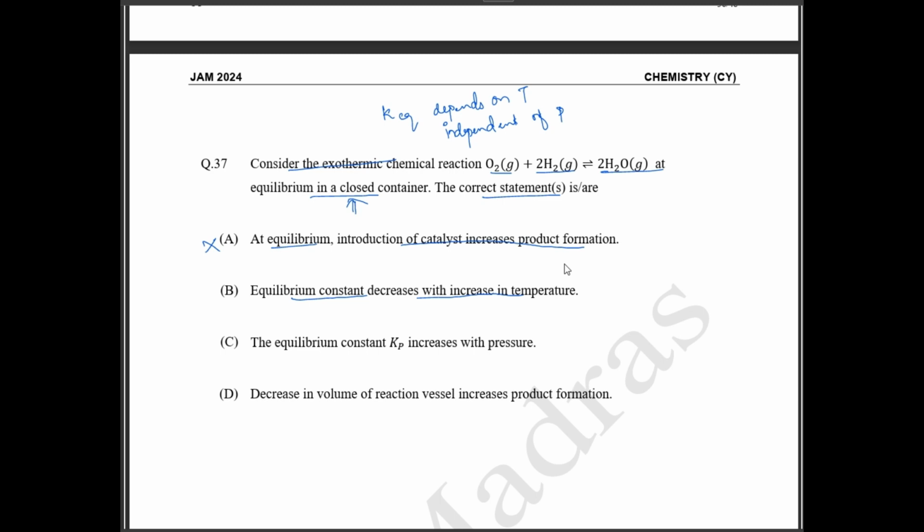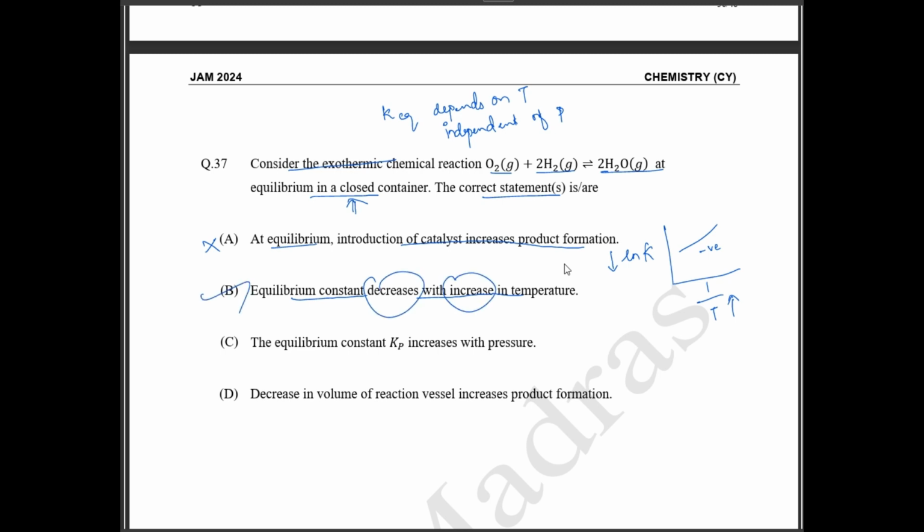So if you draw ln K versus 1/T, this is going to have a negative slope. So அப்படின்னா என்னென்னா, if your temperature increases, your ln K equilibrium constant is going to decrease. So அதான் கொடுத்துருக்காங்க, equilibrium constant decreases with increase in temperature is the correct.